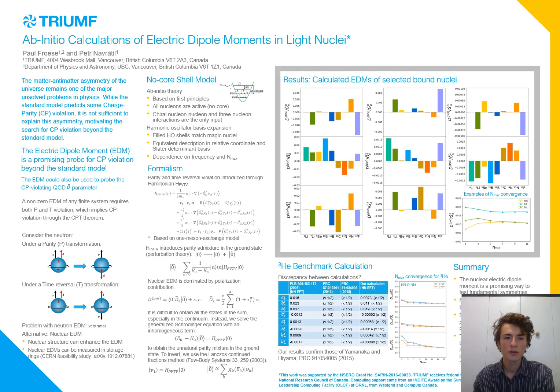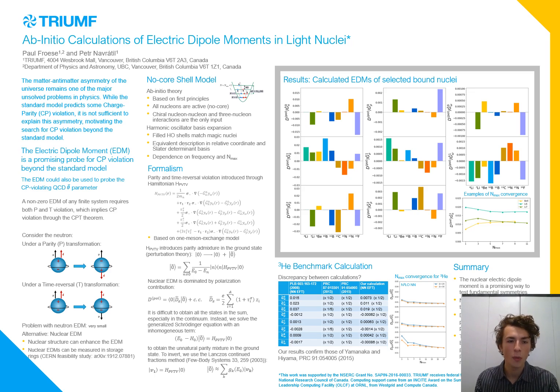My name is Paul Froese, and I'm a fifth-year undergraduate student at the University of British Columbia, majoring in combined math and physics. The research I'm presenting today is research I did this past summer at TRIUMF in the theory group, under the supervision of Peter Navrátil. Our project was to calculate electric dipole moments, or EDMs, in light nuclei. In this short overview video, I'd like to share with you why we did these calculations, how we did them, and our results.